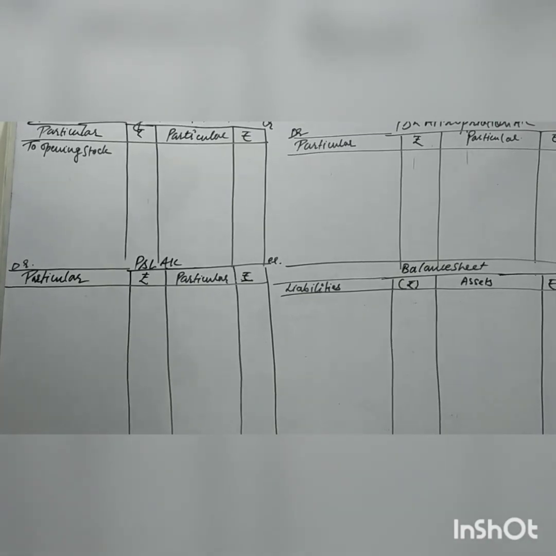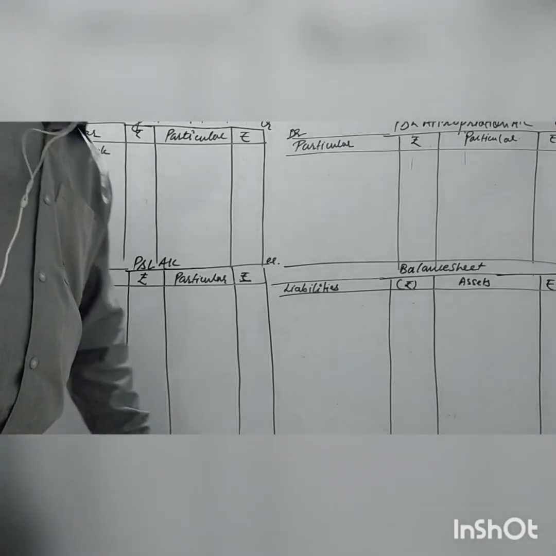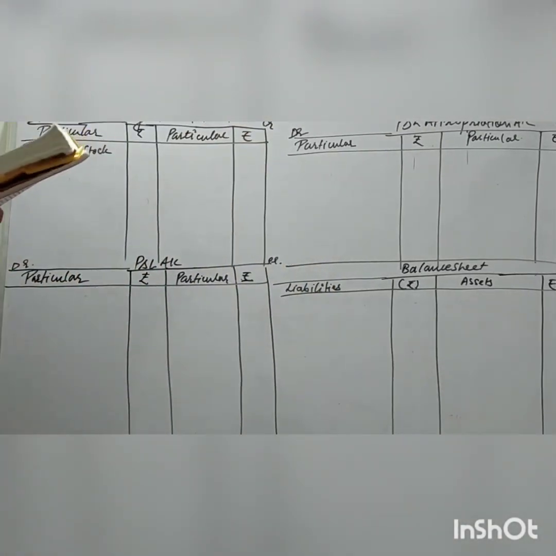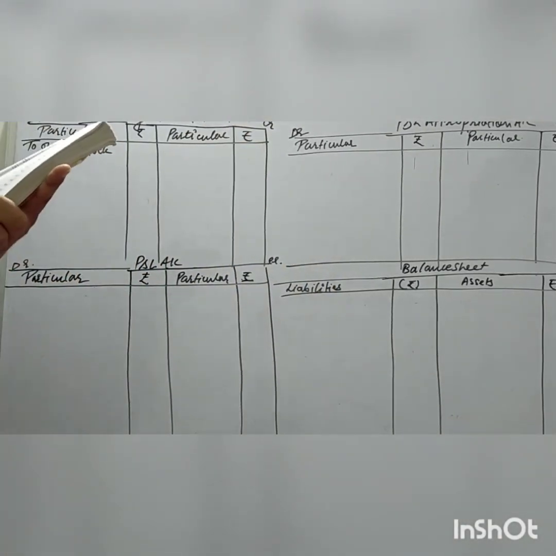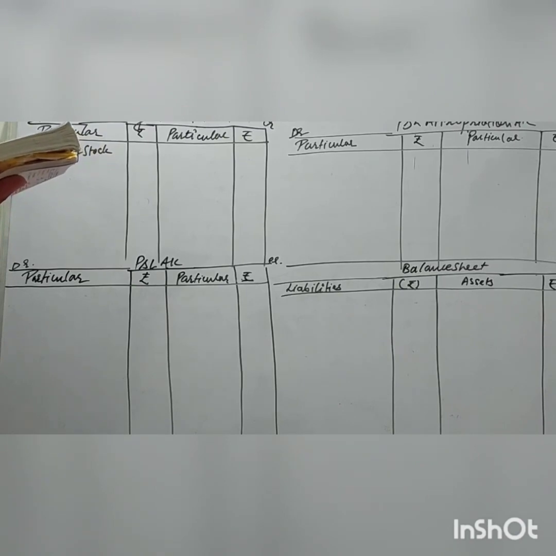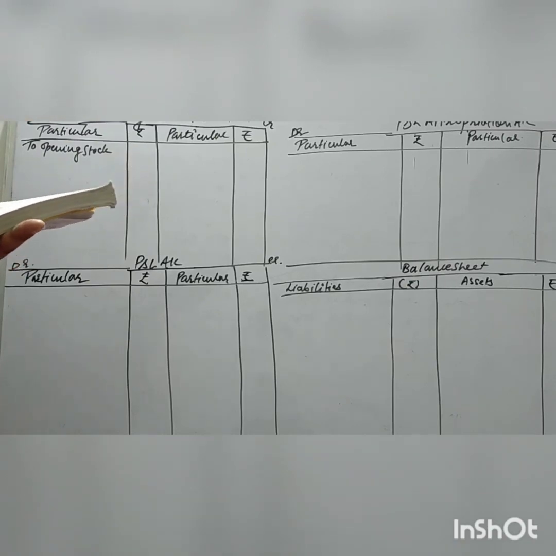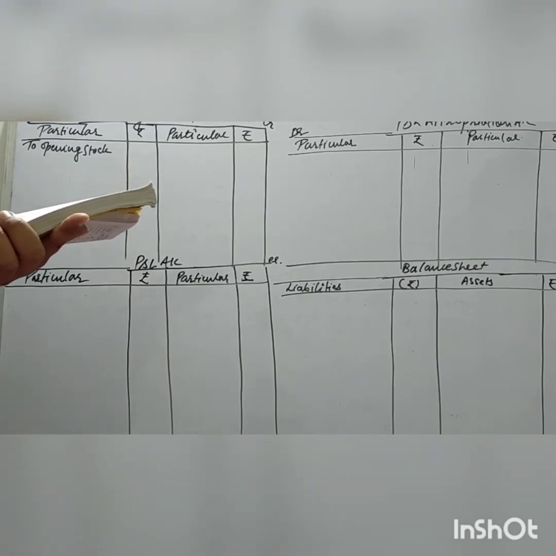Hello children, here we are going to complete question number 3. Question number 3 is: given the trial balance of the partnership firm of Just and Yes and Just as on 31st March 2017, as follows, and adjustments are given in the last.